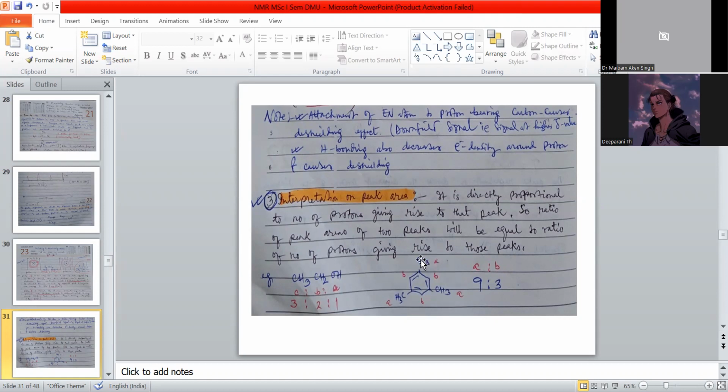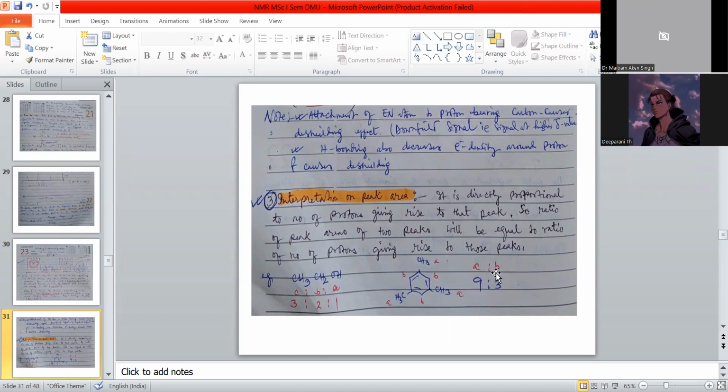In this particular case, we have two different protons. The CH3 groups have the same environment, they are chemically equivalent. We mark them A proton, and the 3 hydrogens attached to the benzene ring have the same environment. We mark them B proton. That is a different category: two types of proton, A and B. We can mark them either way, no problem.